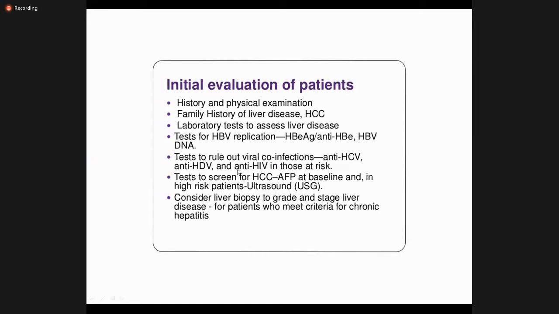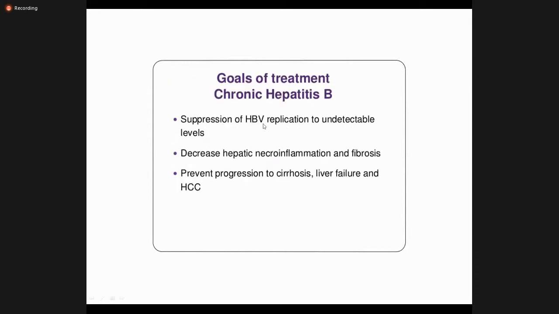Tests to screen for hepatocellular carcinoma: if the liver is fibrotic, we have to test whether he has carcinoma or not. Then consider liver biopsy to grade and stage the liver disease. Now what are the goals? Why do we need to treat the hepatitis?